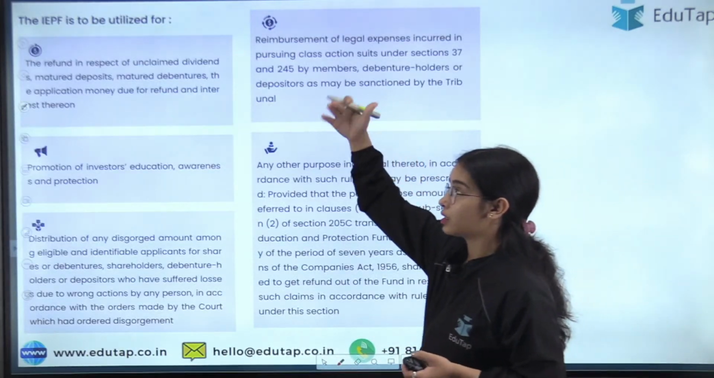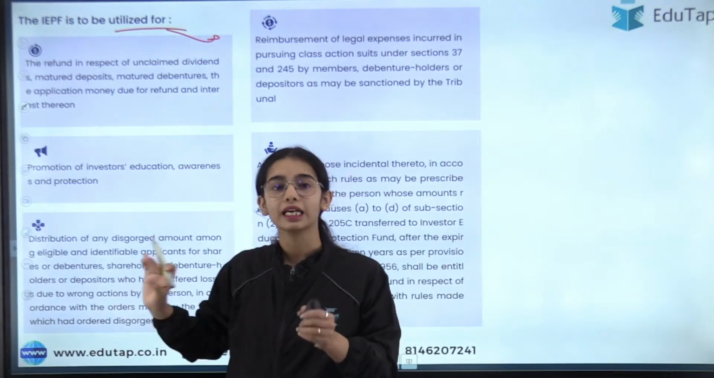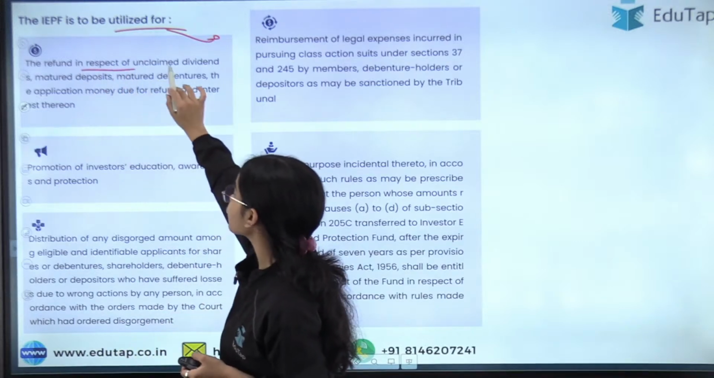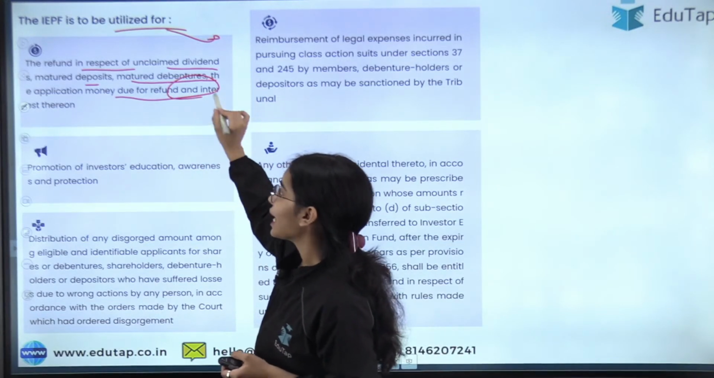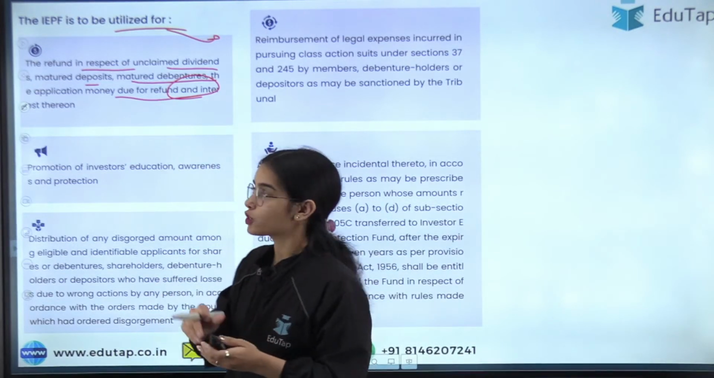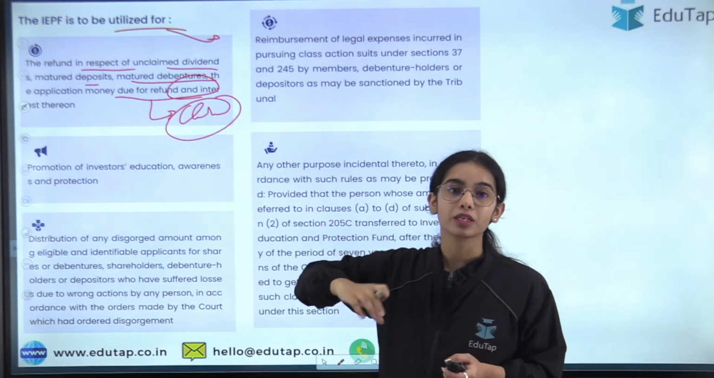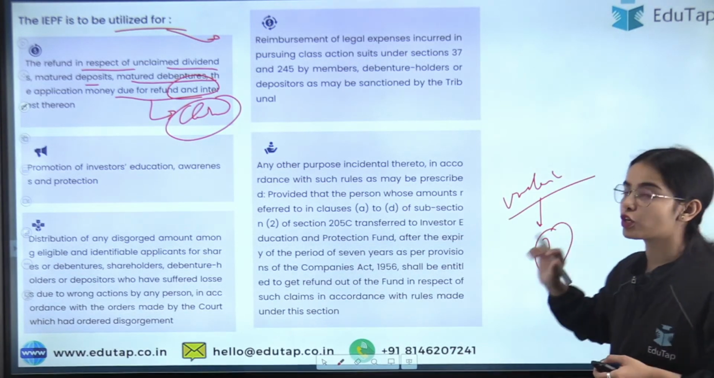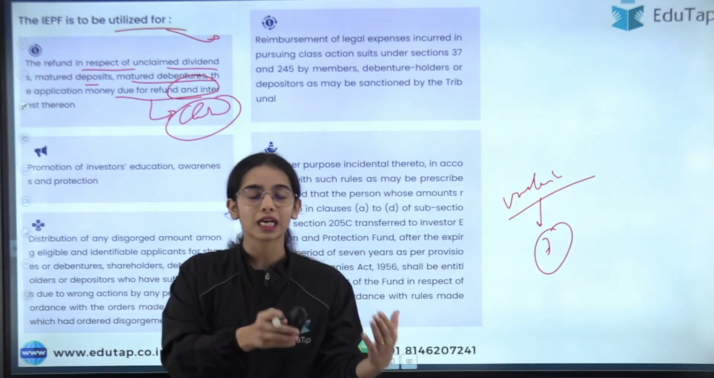Now, what is the IEPF to be utilized for? We have to understand the functions of the IEPF, to have a basic understanding of it. The refund is in respect of unclaimed dividend, matured deposits, matured debentures, application money due for refund, and interest. All of this money is given through the IEPF. Simply, you can claim your unclaimed money. Unclaimed means it has not been claimed for 7 years. If your shares, debentures or interest are not claimed for 7 years, they become unclaimed shares, unclaimed debentures and so on.